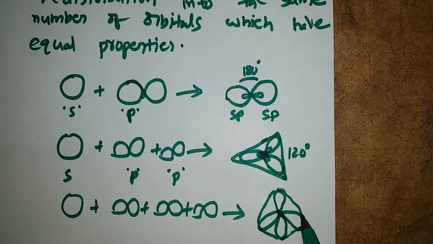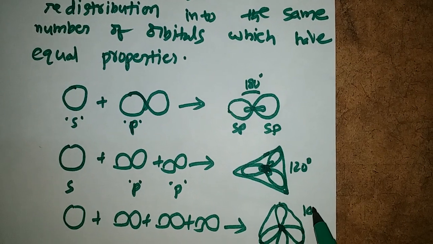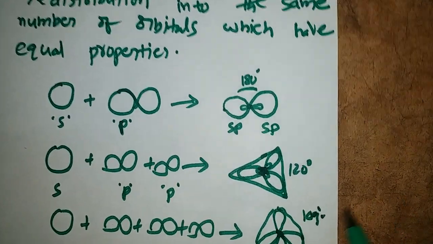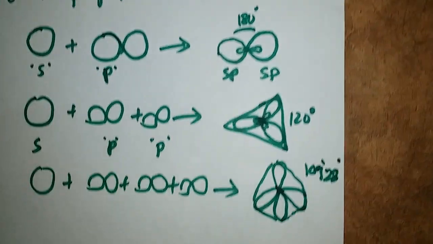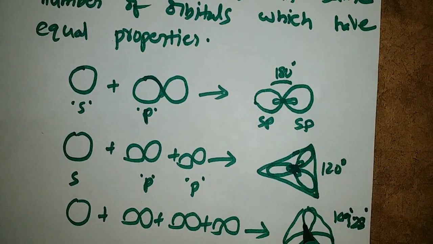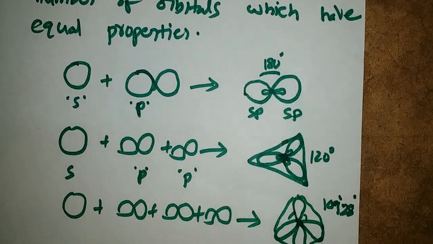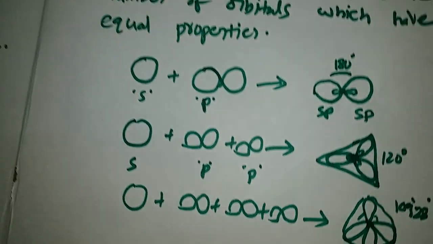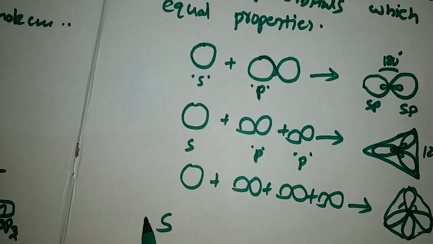This is the tetrahedral shape, and the bond angle is 109 degrees 28 minutes.